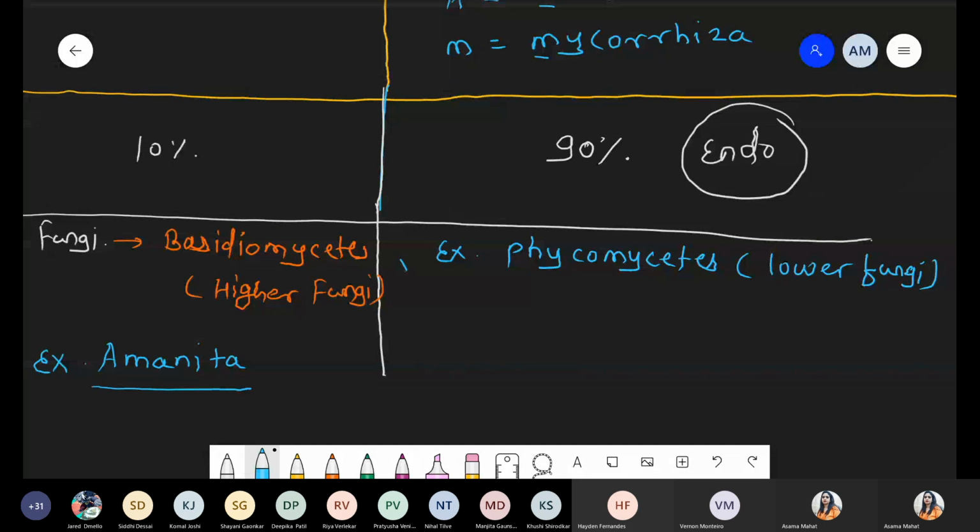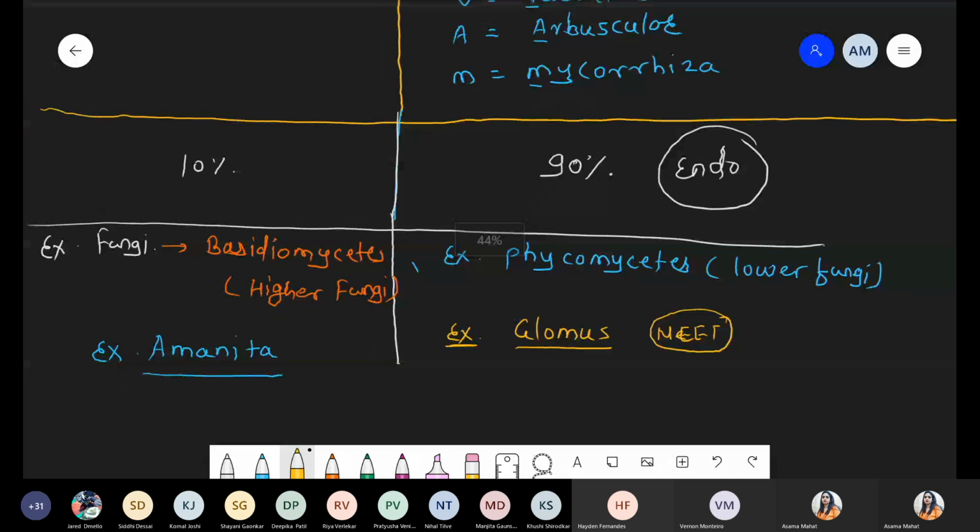One question already asked: the example is Glomus. It was asked in previous years' NEET questions, because Glomus belongs to Phycomycetes.